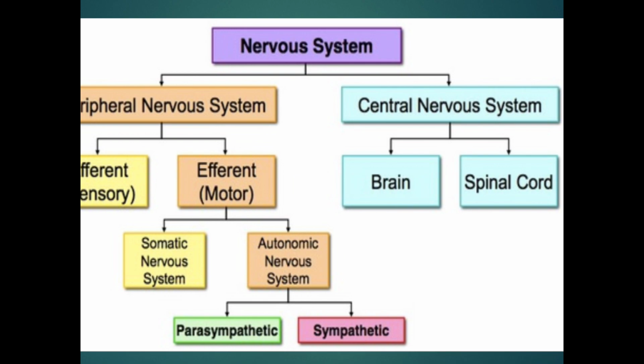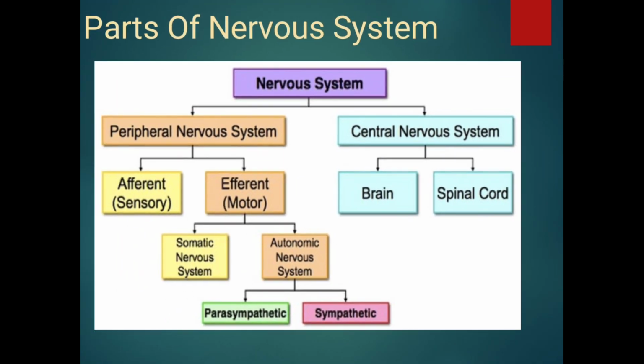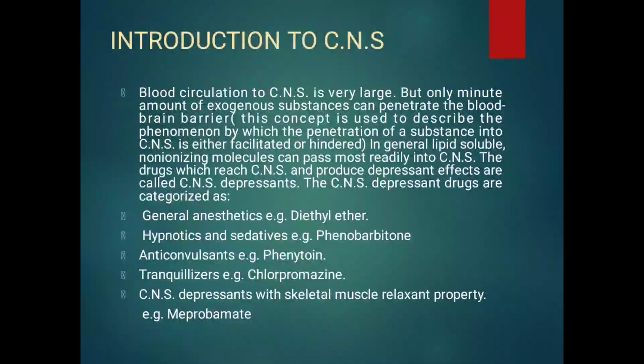The second part of the nervous system, the central nervous system, again gets divided into two, brain and spinal cord. Here we are going to study the drugs acting on the central nervous system.